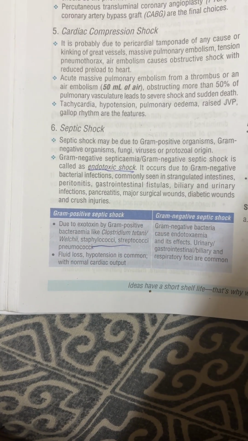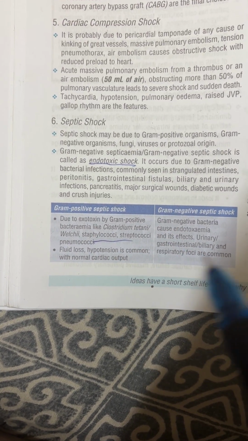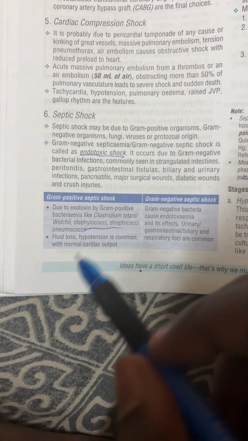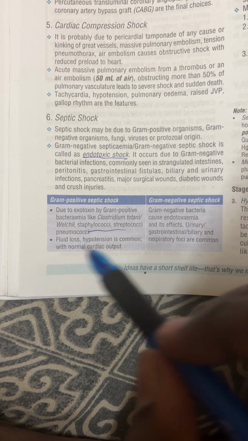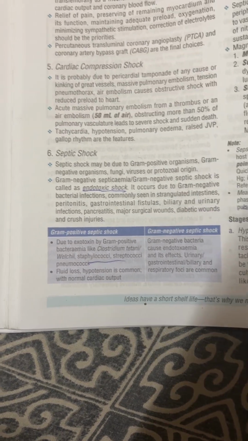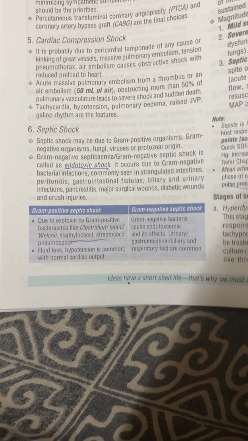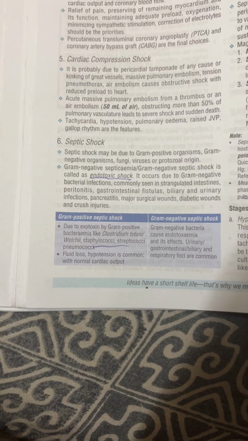Okay, gram positive and gram negative. So for gram positive, some organisms you can write: Clostridium, Staphylococcus, Streptococci. In this, there is no toxin, so mainly inflammatory symptoms like hypotension and fluid loss are common. In gram negative, there are toxins. Where do toxins mainly accumulate? In the urinary, that is the kidneys, and the liver. So that's why the urinary and biliary systems are mainly affected.